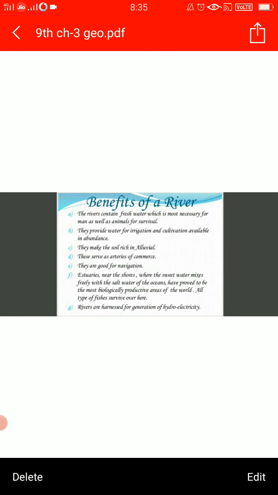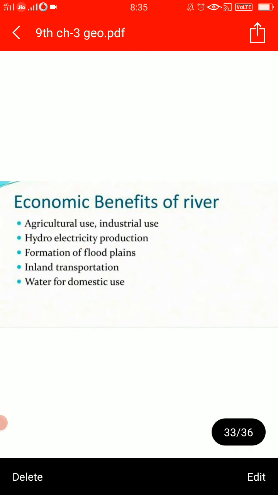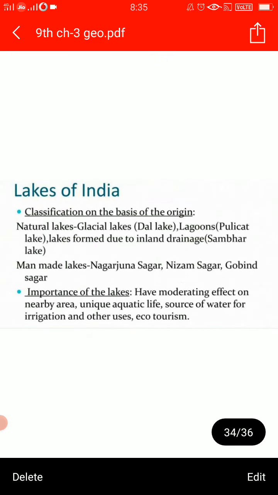Then they are helpful in generating hydroelectricity also. Economic benefits of rivers: agriculture, they can be used for agricultural use, industrial use. So they are obviously going to contribute to the economy. Hydroelectricity production, it is making the floodplain, it is helping out in inland transportation, and obviously we are using it for the domestic purpose.